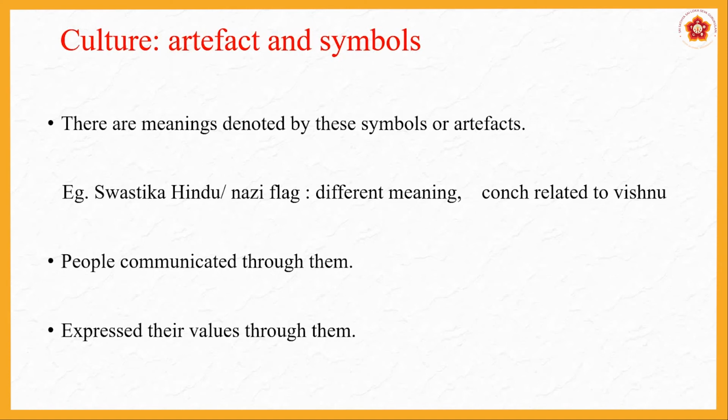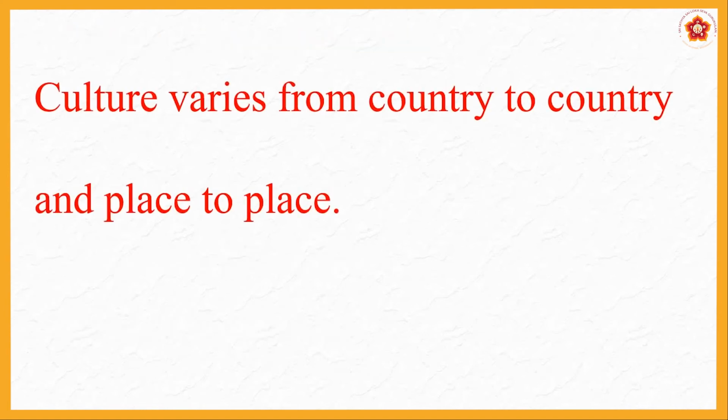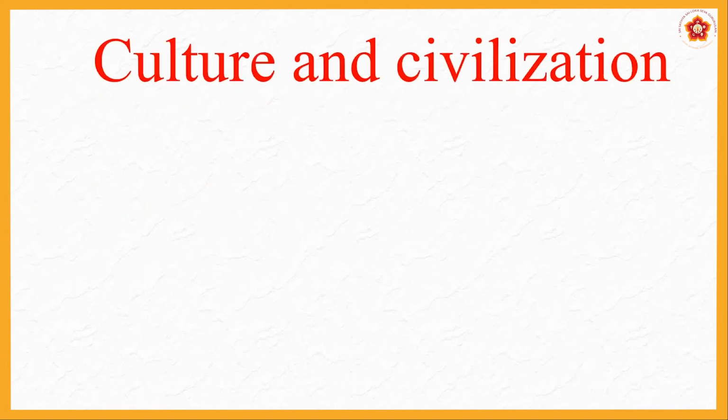Conch we discussed, swastika, or our own logo which we make, or Prashanthi Nilayam's logo. You look at it and you say, oh, this is the Sarvadharma Stupa. So that is the logo that belongs to Prashanthi Nilayam. You look at it and you will say which place it is. That is the importance of symbols. And culture varies from country to country and place to place. It varies from region to region, geographical region also. Varies meaning it is different from one place to another place.